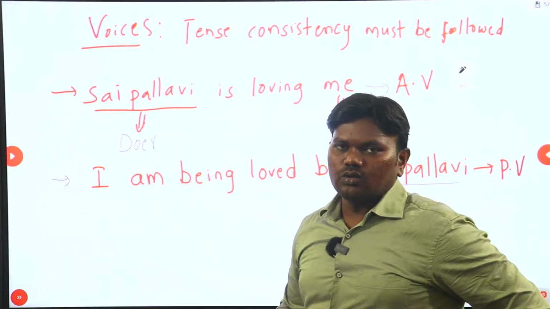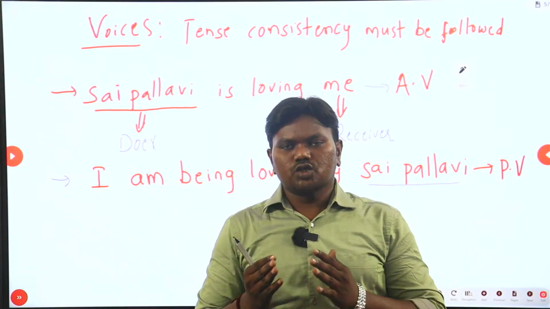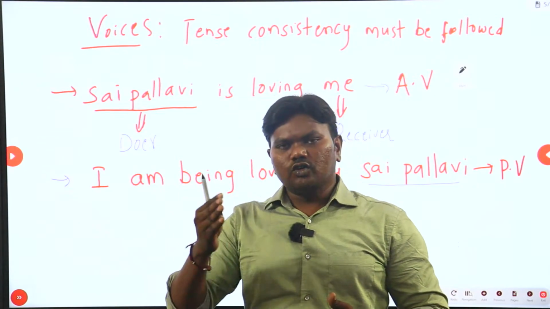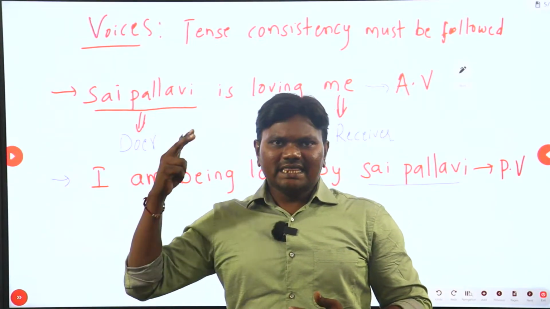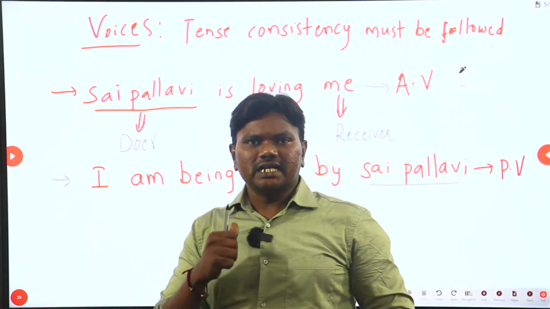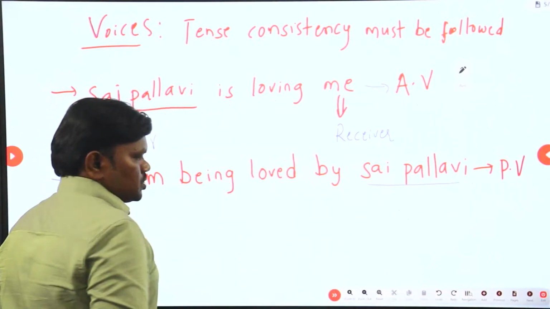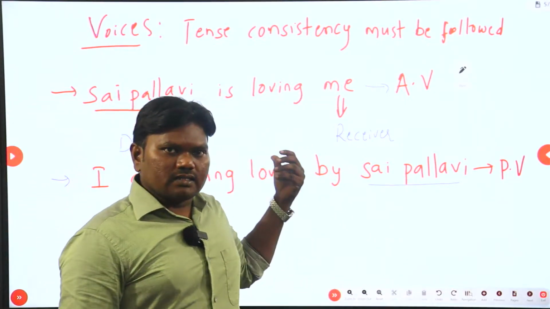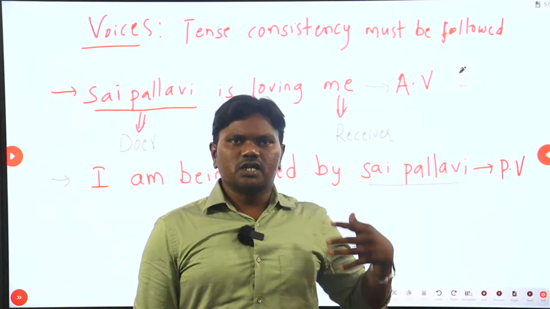So I repeat, the rule says the tense and the meaning of the sentence should not change when it goes to otherwise. Say from active to passive or passive to active, when you change the sentence, the meaning, the tense, and the category should always remain the same. This is the general thumb rule for changing active into passive or passive into active. Okay. So there are a few exceptions as well, such as how to change general instructions, orders, universal truths, and so on and so forth.